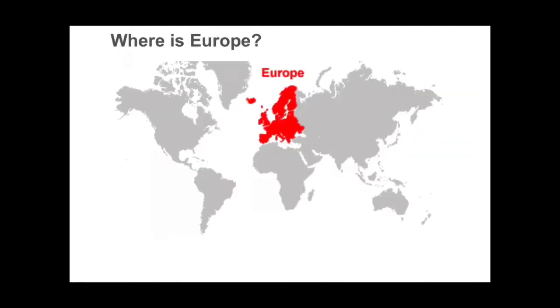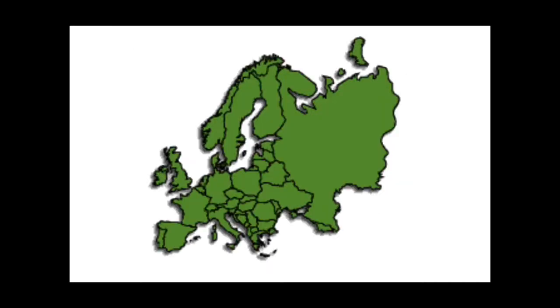So guys, as you can see over here, this is Europe, the continent colored with the red color. This is Asia, Africa, North America and South America, and this is Australia plus Oceania. It looks like this. This is the whole European continent.